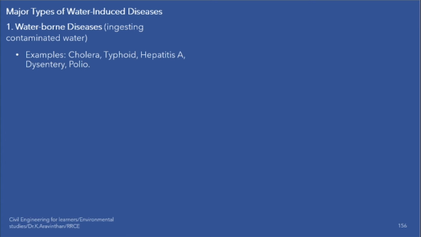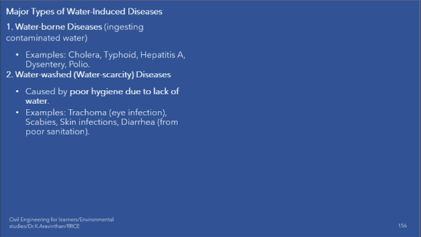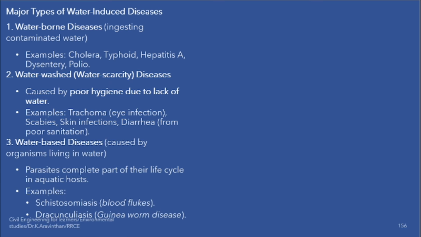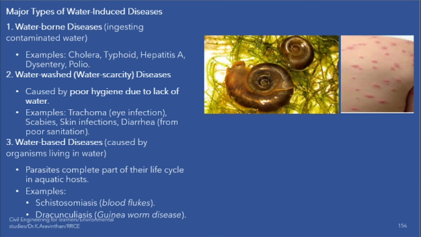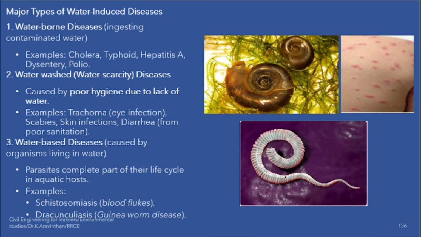So waterborne diseases, I have told you. Wash water diseases I have also discussed. Then next thing is water based diseases. Those who are working in the village, some farmers, maximum 6 to 8 hours they will be standing in the stagnated water. They don't know what is inside the water. They will be standing there and they will be working. So in the water you will be having this kind of small insects. So these insects will bite them, and these insects will get contact in their legs. So due to that contact they will be getting some disease. That is called water based diseases.